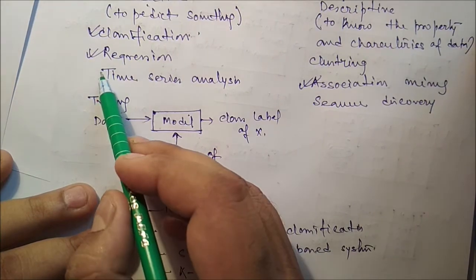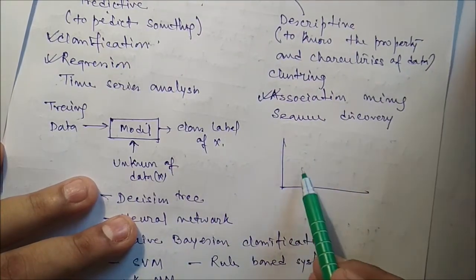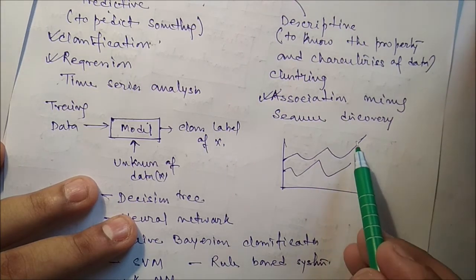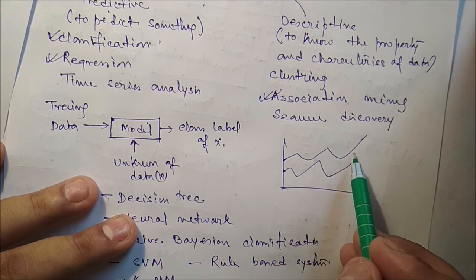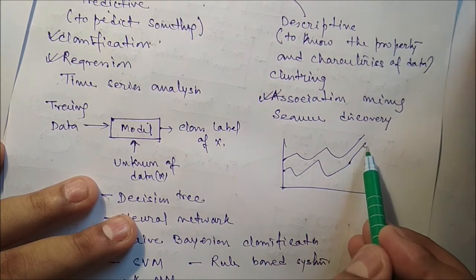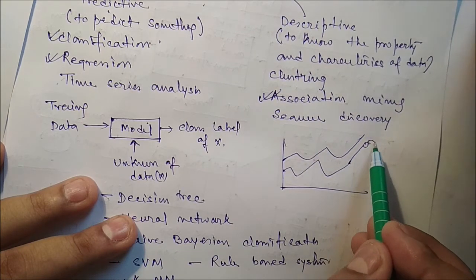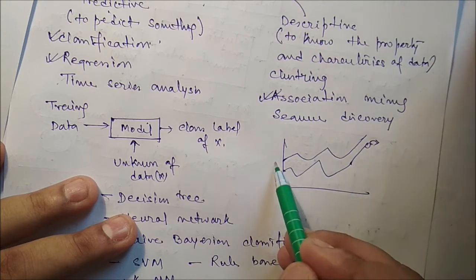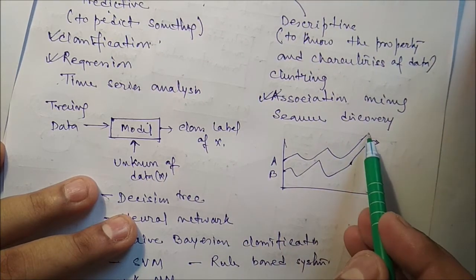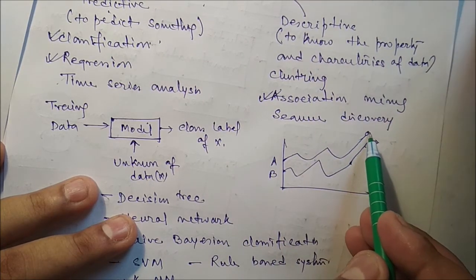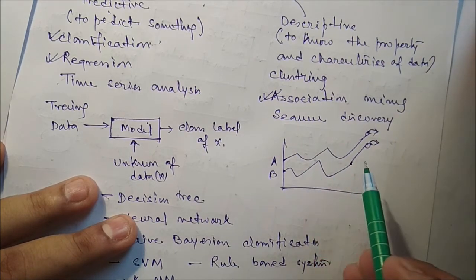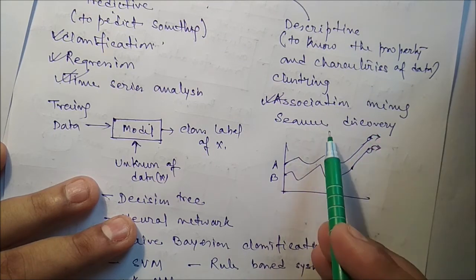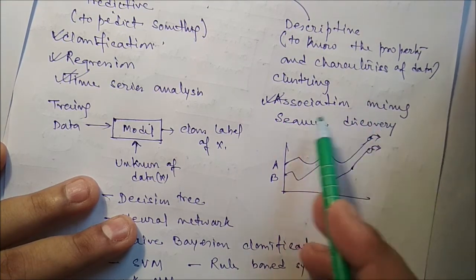Next, time series data. Suppose the stock exchange data are there, we may predict the value of the share. Suppose what will be the opening value of the next day of this particular share, say share A and share B? So here we use time series data. Association mining is to know the association between the items.